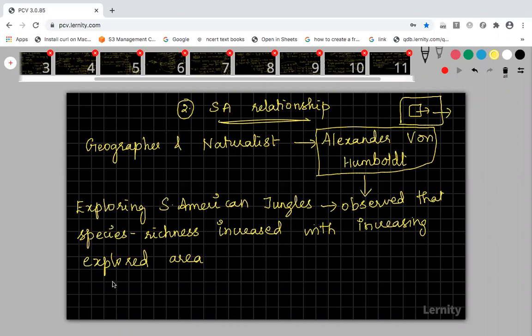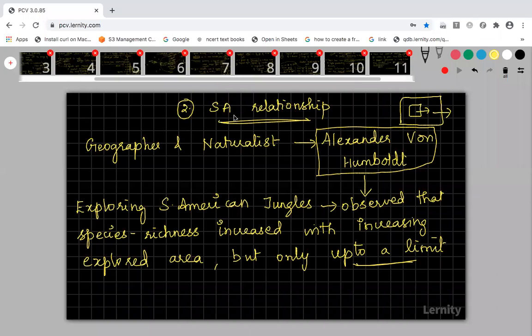Increasing the explored area will increase the richness of the species, but it will not go on extending, only up to a limit. If the explored area keeps increasing, the species richness will not increase beyond that limit. There is an increase in species richness with increasing explored area, but it has a deadline. So this relationship between species richness and explored area is given as the species area relationship.